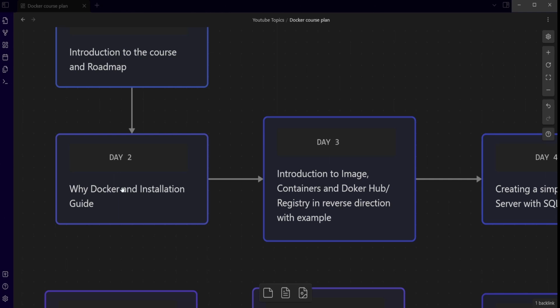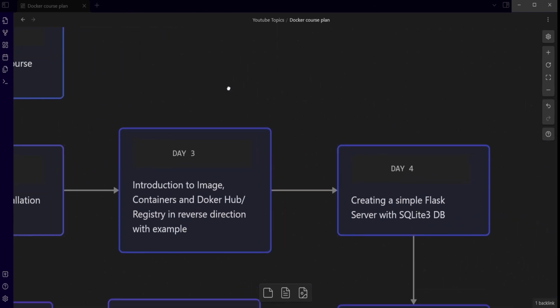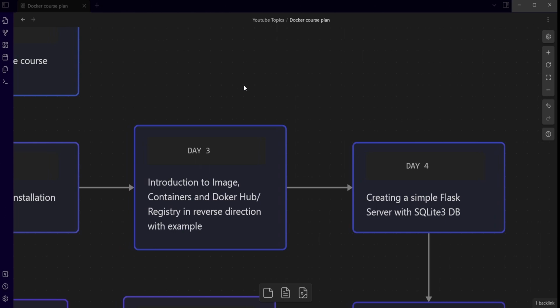In day three, we'll be learning about the three important concepts of Docker, that is image, container, and registry. If you see, we'll be learning in the reverse direction: first the registry, then the container, then the image. The reason I'll give you the introduction in reverse is that if you go from image, container, and registry, the concept will become hard for you to understand. To make it easy, we'll be going in reverse direction, but that should not impact you in any way. That should give you a better idea of what Docker is as a whole.